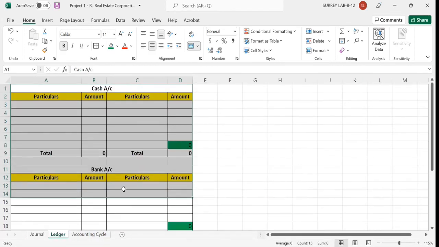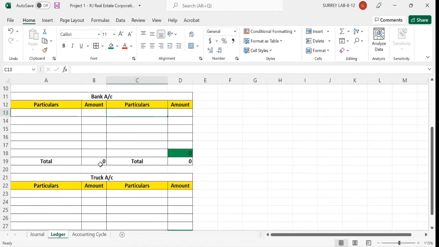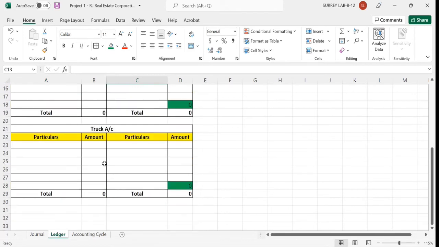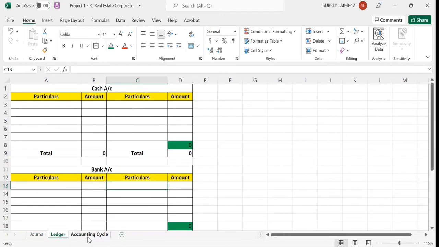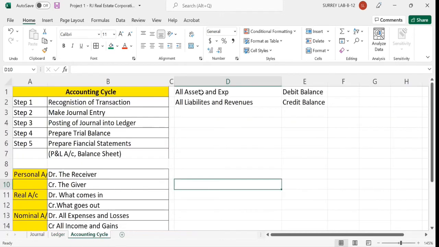I want to create an RJ capital account. We know the RJ capital account normally has a debit or credit balance, depending upon the type of account. Look at this, you can see all assets and expenses normally have a debit balance.